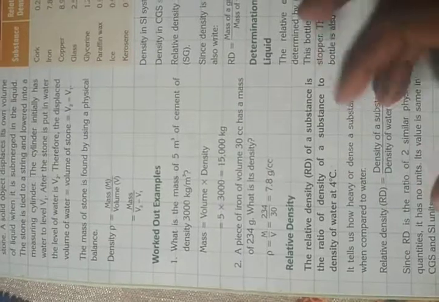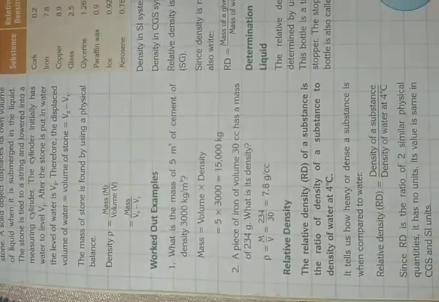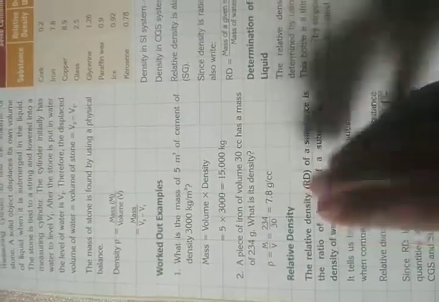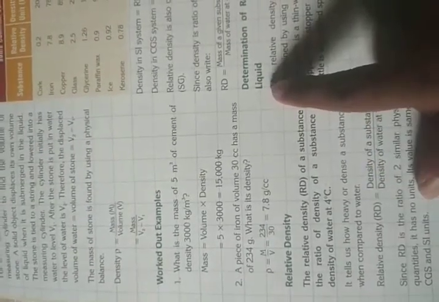Now relative density is a very important part. Relative density means the ratio of the density of a substance to the density of water at 4 degrees centigrade. When you compare the density of any solid or liquid material with the density of water, and comparing means taking the ratio, that is called relative density.